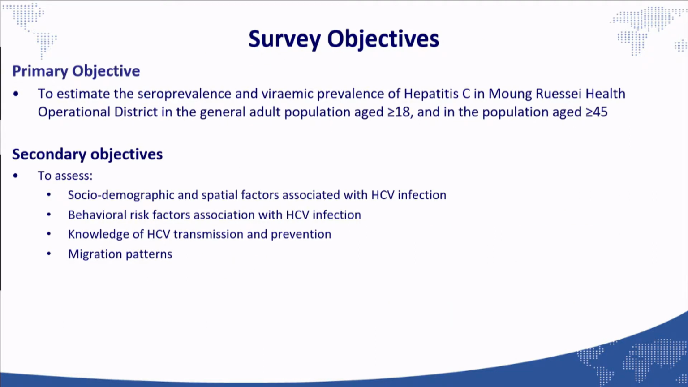The study objectives are to estimate the seroprevalence and viraemic prevalence of hepatitis C in the Moriseay operational district, in the general adult population aged 18 years and older, and also the population aged 45 years and older. We also aim to assess the socio-demographic and spatial factors associated with HCV infection, to assess the behavioral risk factors associated with HCV infection, to assess people's knowledge about HCV transmission and prevention, and to look at the migration pattern.